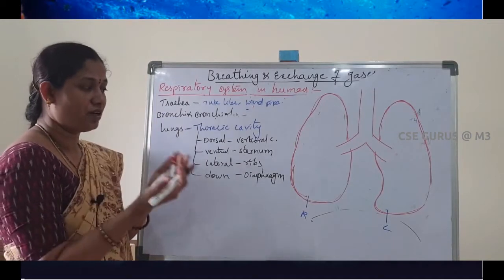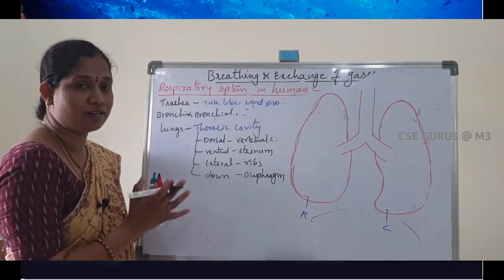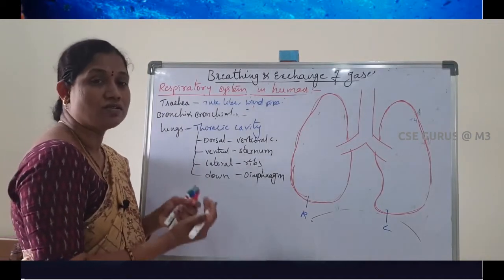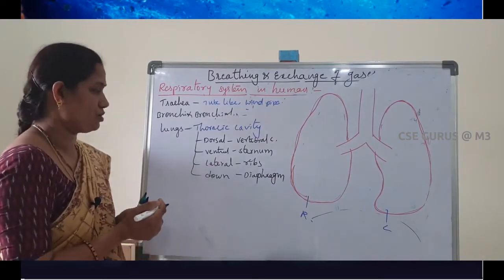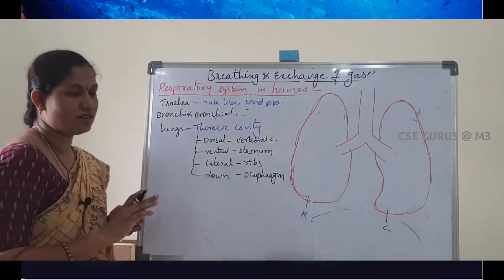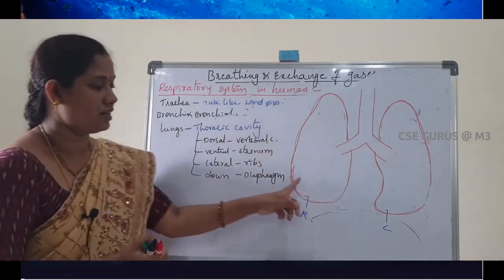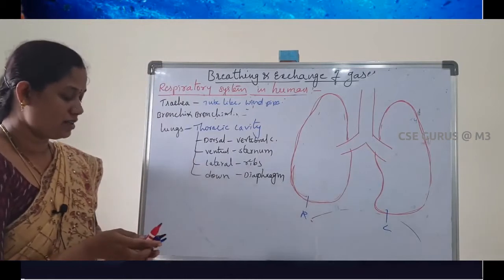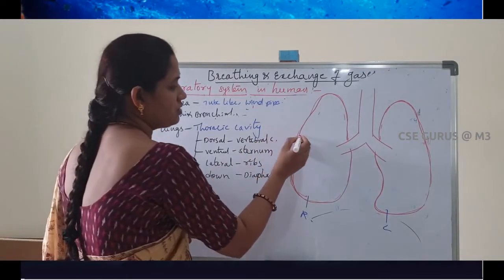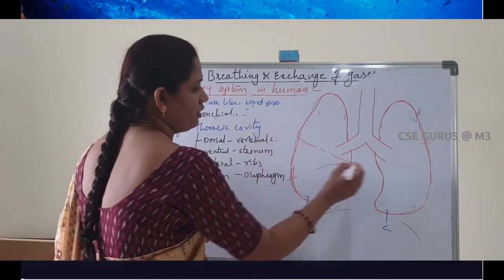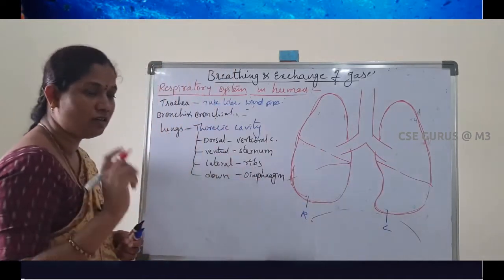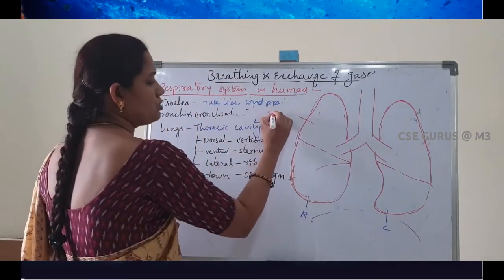In this thoracic cavity the lungs are protected, and it also helps in the respiration process. One pair of lungs is present, the right lung and the left lung. The right lung divides into 3 lobes, the left lung divides into only 2 lobes.